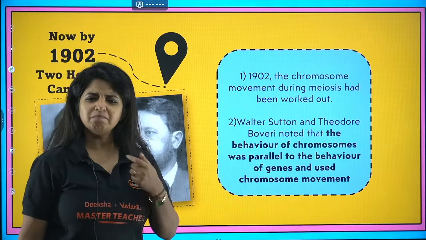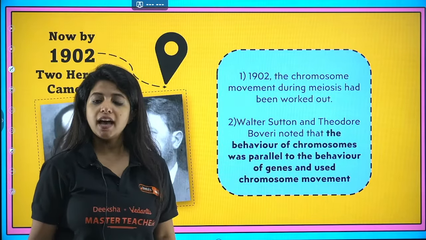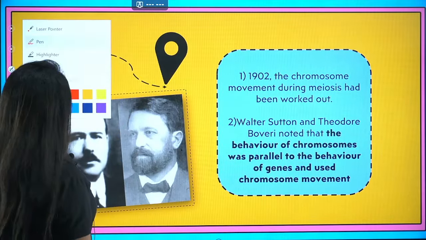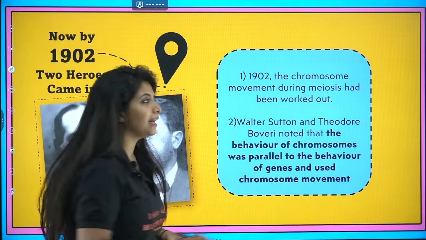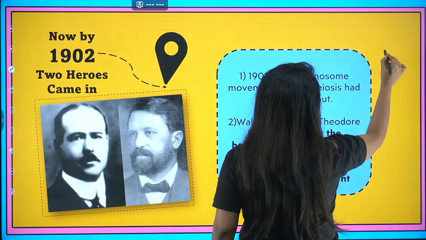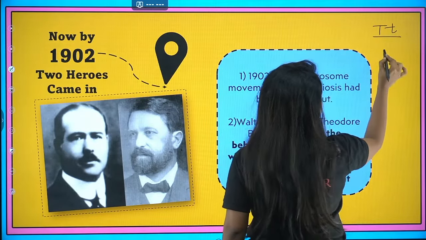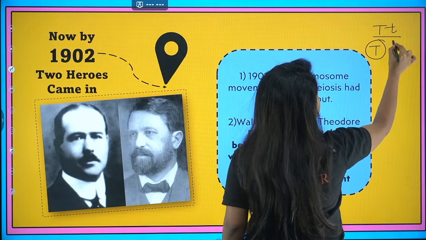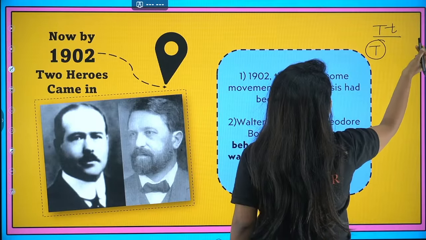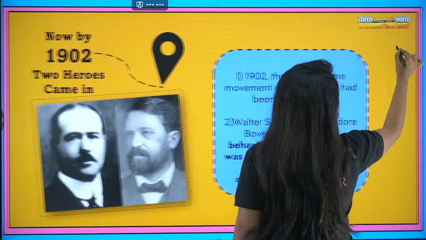And they said that the behavior of chromosomes was parallel to the behavior of genes. And what does that mean? Just like how Mendel said that in a pair of alleles or pair of factors, one allele is going to go into one gamete and another allele is going to go into another gamete.